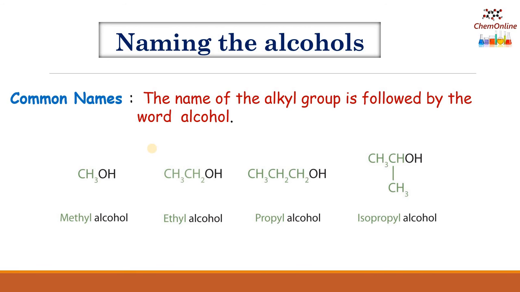Simple alcohols have some common names which are accepted by the IUPAC. In common names, the name of the alkyl group is followed by the word alcohol. So this is CH3OH. CH3 is the methyl group. So the name of the alkyl group is methyl followed by alcohol. So methyl alcohol. Now the second one is CH3CH2OH. CH3CH2 is the ethyl group. So the alcohol name will be ethyl alcohol. So here it is propyl alcohol. Now this one, it is (CH3)2CH, which is an isopropyl group. So this is named isopropyl alcohol.